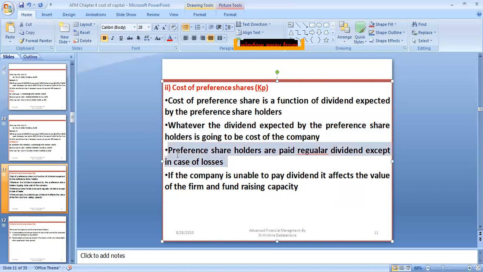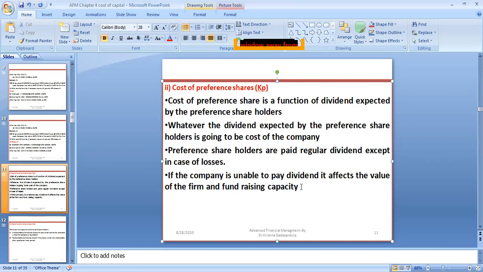Preference shareholders are paid a regular dividend, except in case of losses, at a fixed percentage. That's the difference between equity shareholders and preference shareholders. Equity shareholders get a proportion of the profits, because they are the real owners of the company. Preference shareholders get a fixed percentage of dividend. Except in case of losses, the remaining times they'll get the regular dividend. So it is a cost for the company.